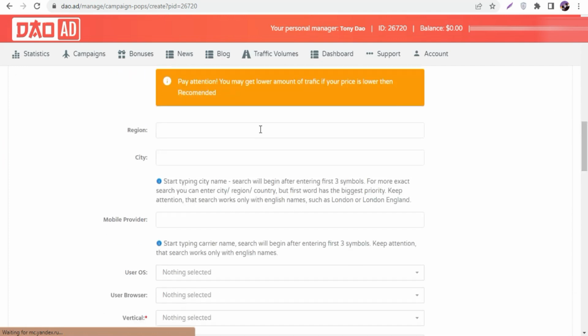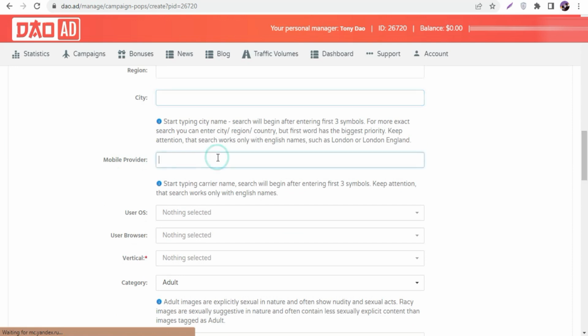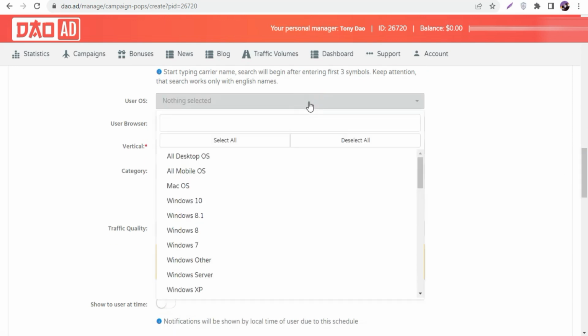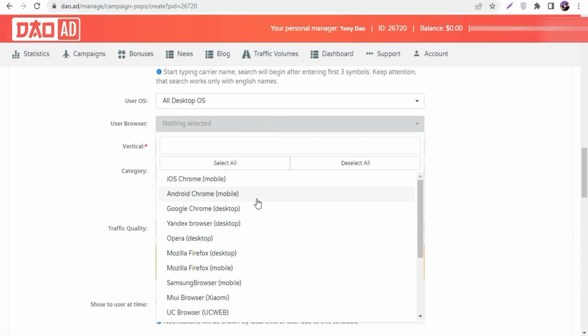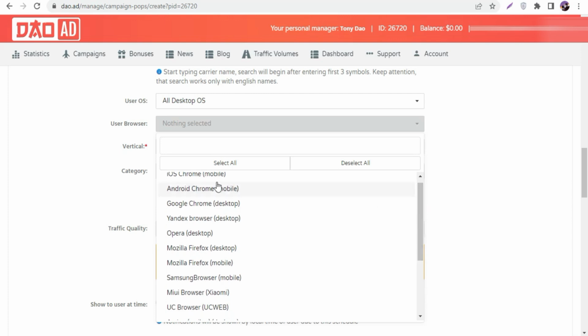Okay, so if you scroll down, now you guys also able to select specific regions. You guys can also select specific cities. So we ignore this, and now you guys can see mobile provider. We again ignore this. Scroll down, and you guys can see user. So you guys can see we're gonna select all desktop OS, because our offer only works in desktop. So we only selected all desktop OS, and we ignore all these. And you guys can see if you want to select any specific browser, yes, we're gonna go and select. Why? Because you guys can see it says iOS Chrome mobile, Android Chrome mobile, but we are looking for the desktop.